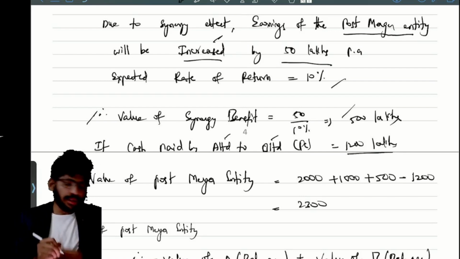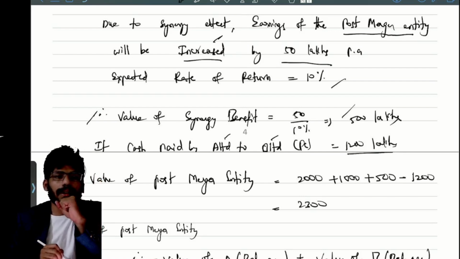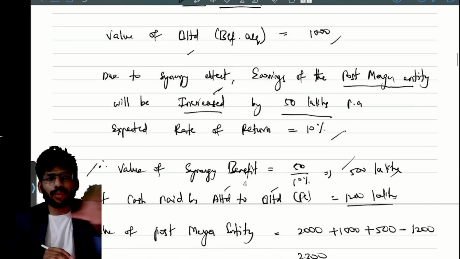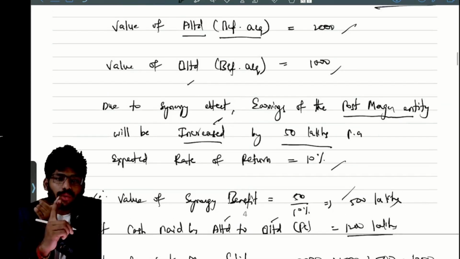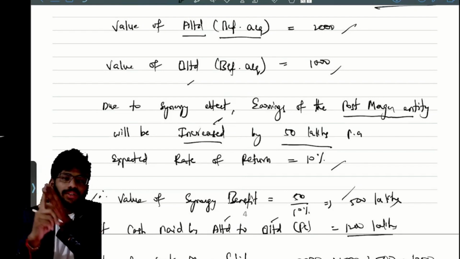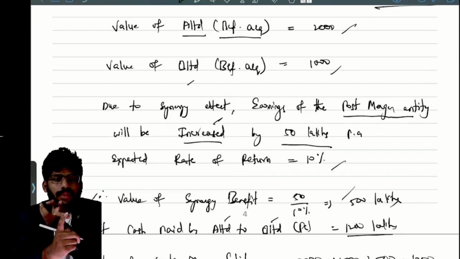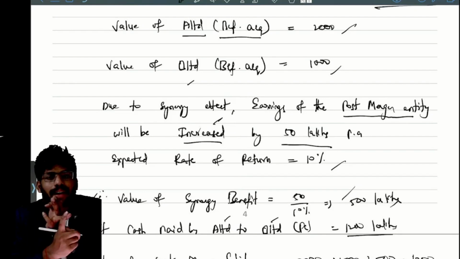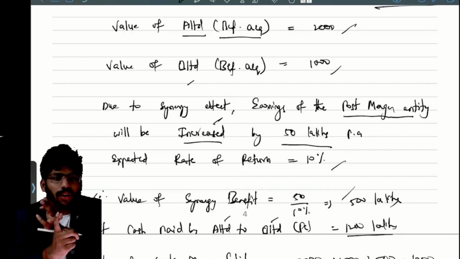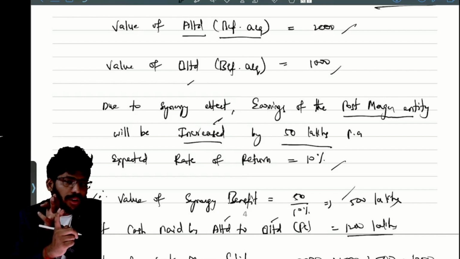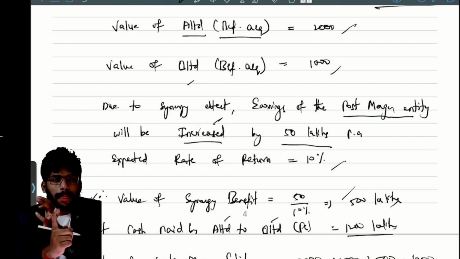Value means we need to add everything, right? We need to add the before-acquisition value of A Limited and the before-acquisition value of B Limited. And also the synergy value we need to add, because that also exists after merger. So synergy value also needs to be added. Correct or not?